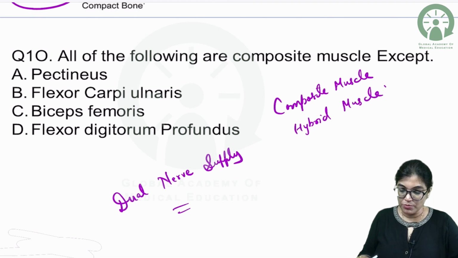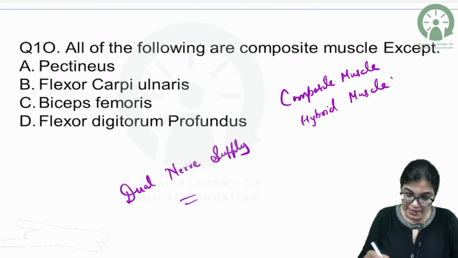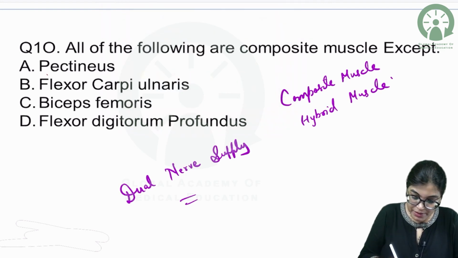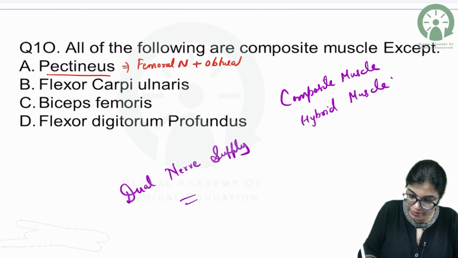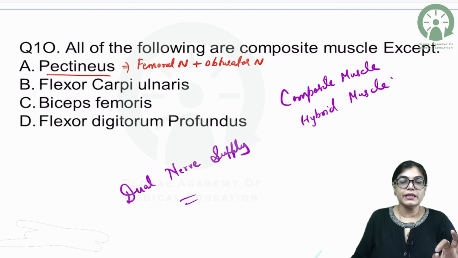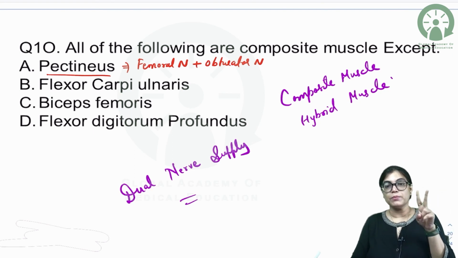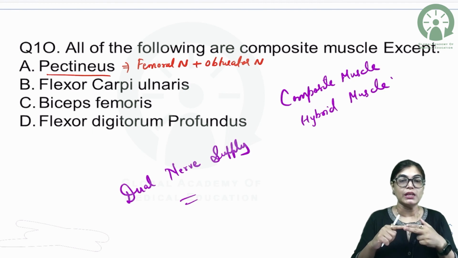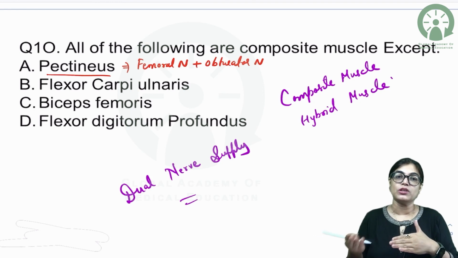So let's move on to the options provided. When I am talking about the pectineus muscle, it is getting innervation via both femoral nerve and obturator nerve. We know that femoral nerve is the nerve of anterior compartment of thigh. Obturator nerve is the nerve of medial compartment of thigh. The key feature of pectineus is it's an example of composite or hybrid muscle having dual nerve supply. It gets innervation from a branch from the trunk of the femoral nerve, and also from the anterior division of obturator nerve.